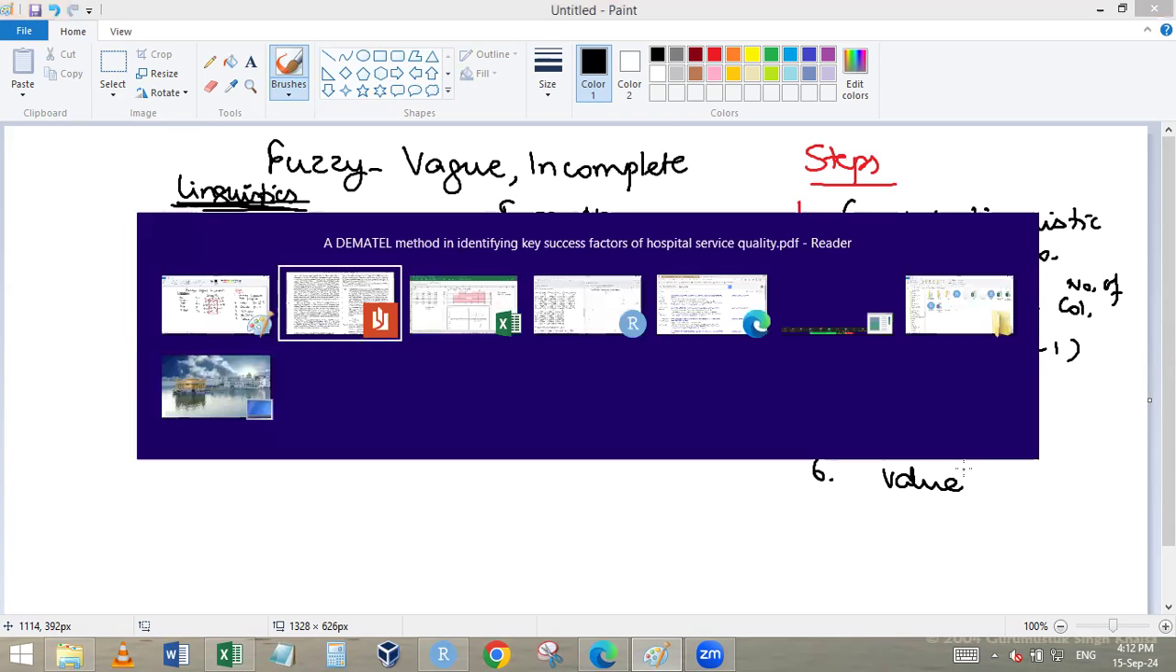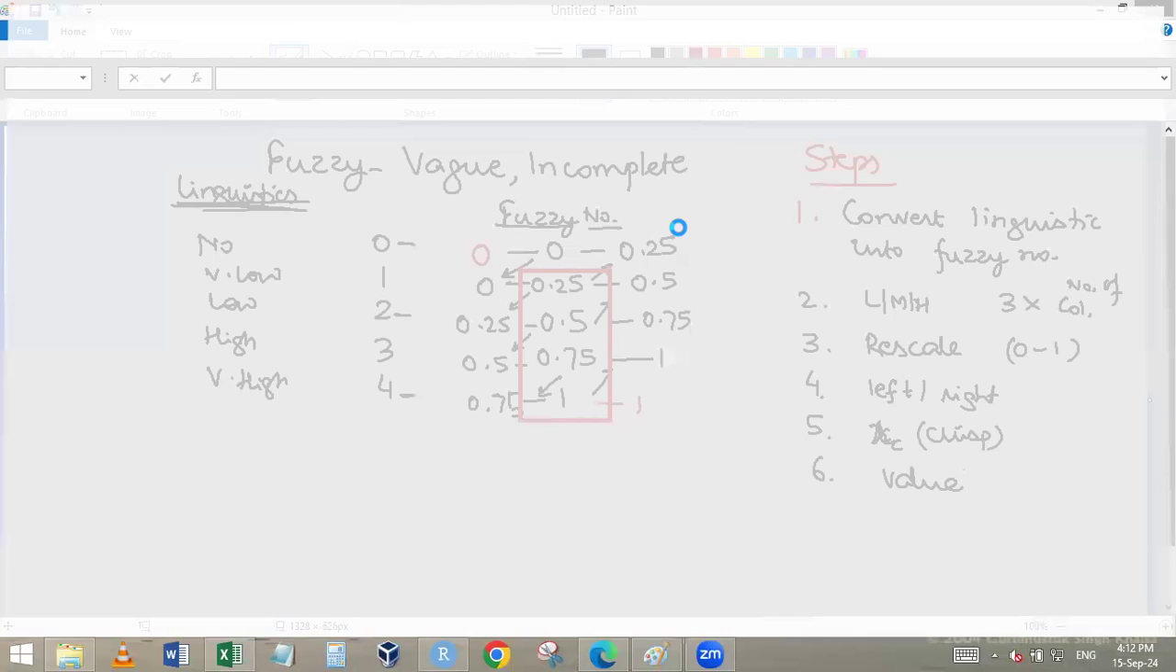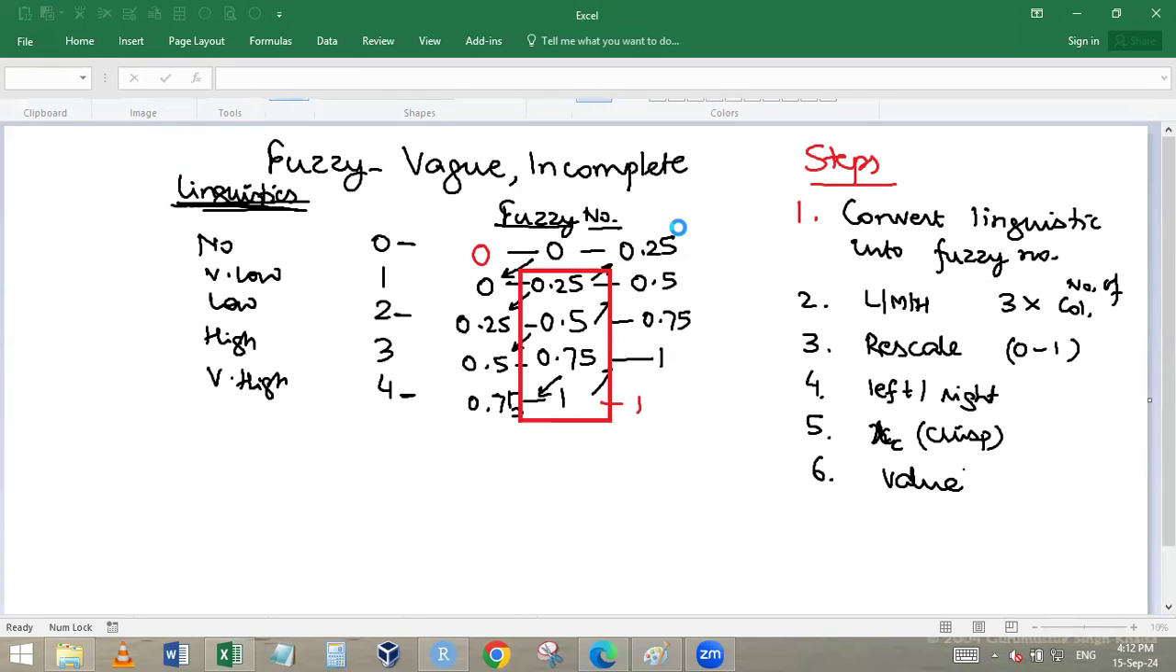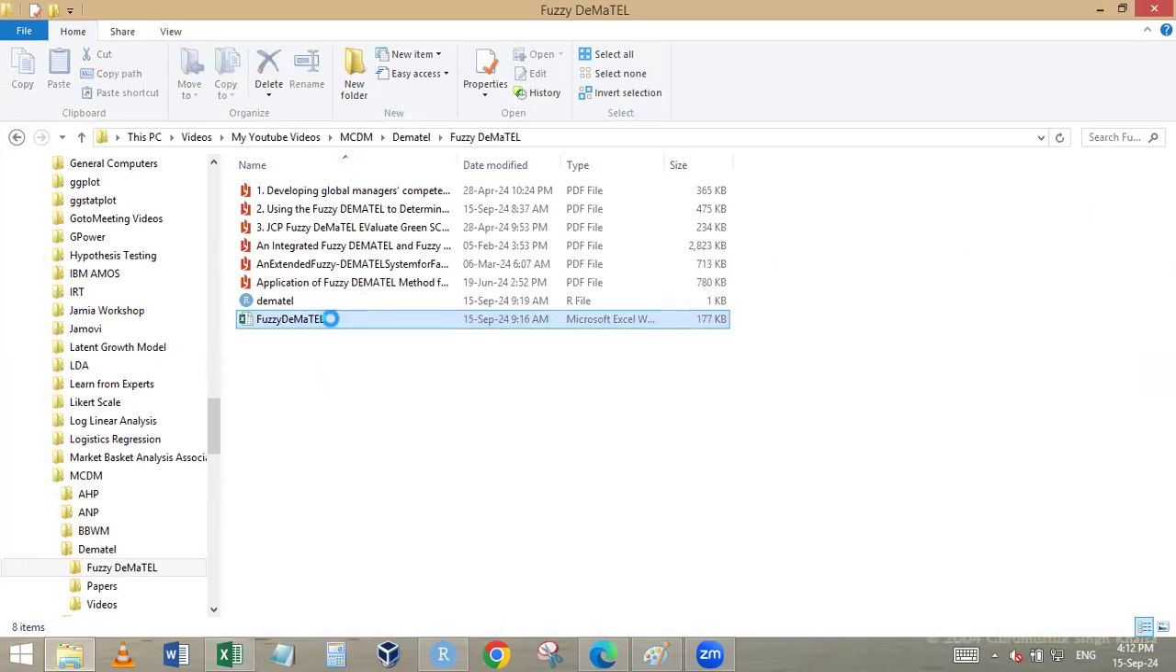So here, let me now start with another file. I am saving this. Oh, I clicked on don't save probably. No, don't worry. So now let's come to another file, fuzzy DEMATEL.